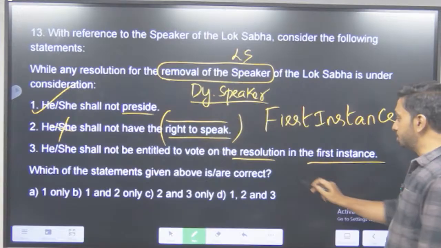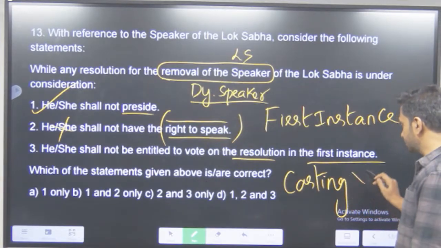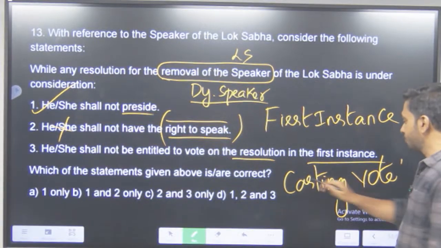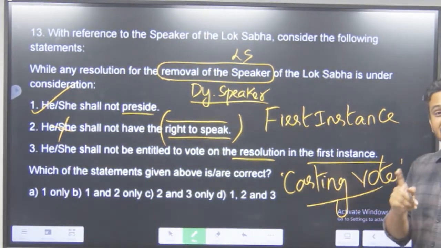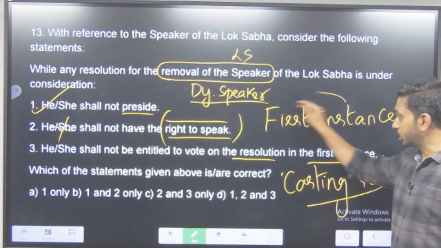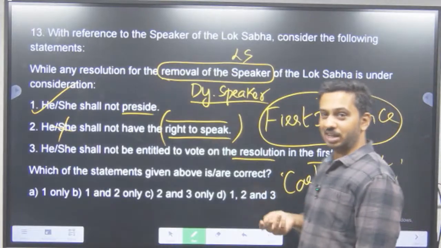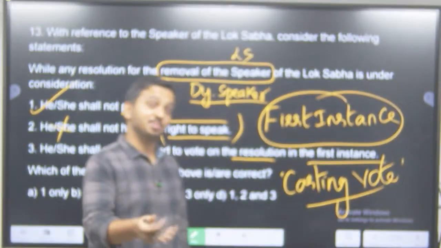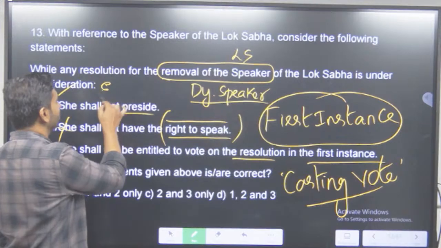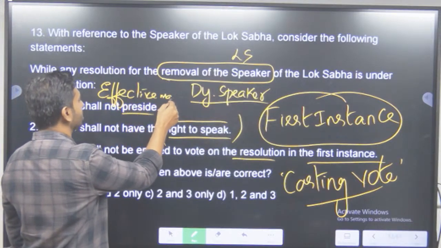Generally, no, because he has something called a casting vote. Now, does he have a casting vote now? No. He can vote in the first instance itself. Now, he will obviously vote against himself, right? When you are removing that person, how are you removing? You need to pass a resolution with effective majority.